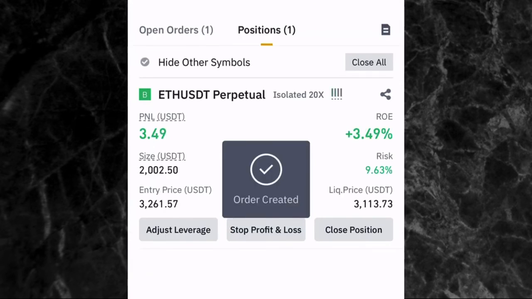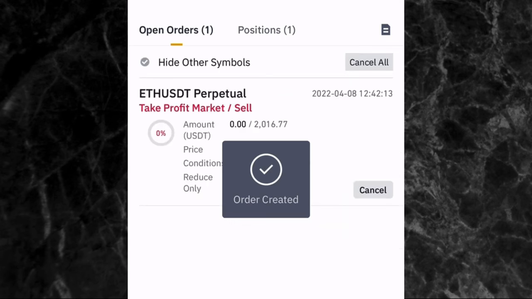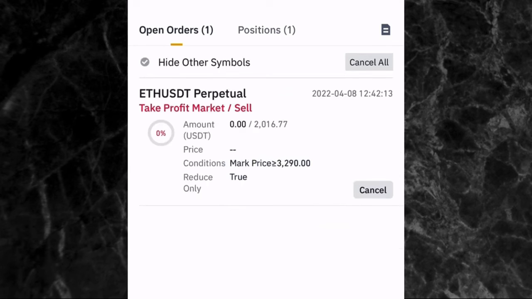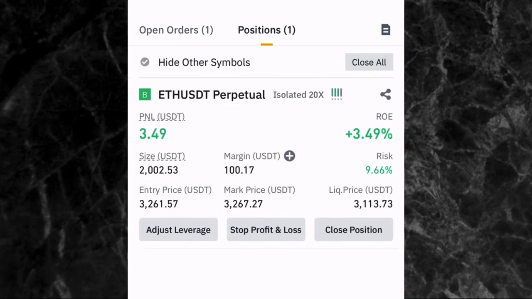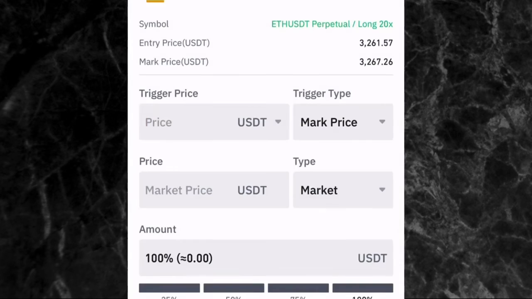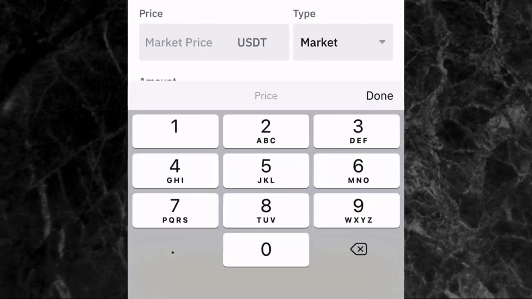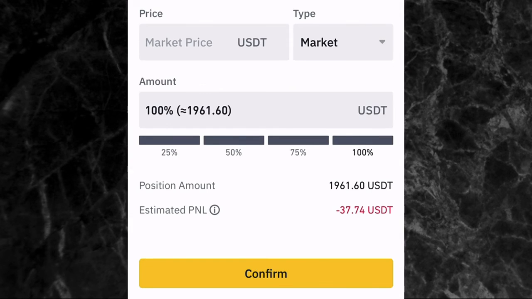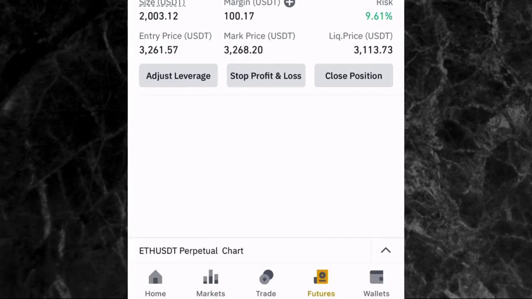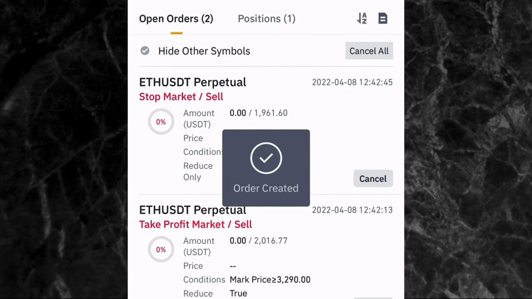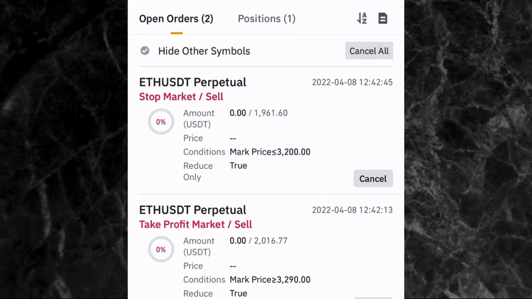Now that take profit, you will see it under open order. Now, if you also want to set your stop loss, let's go back and set our stop loss. So if you want to set your stop loss right here, let's say we want to set our stop loss to be $3,200. Now, this means that if the price should go down to $3,200, you can see at the bottom side, you are going to be losing $37. So you just tap on confirm. And then you are going to be seeing your take profit and your stop loss under the open order.